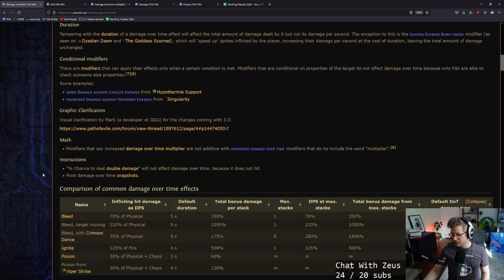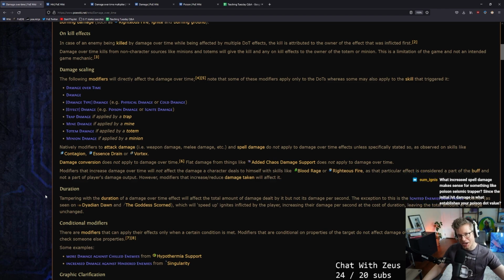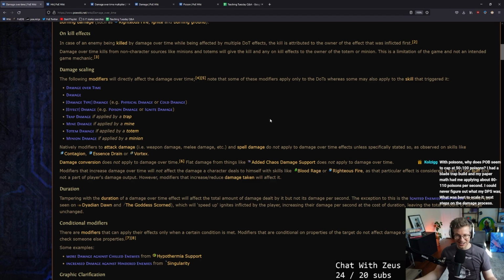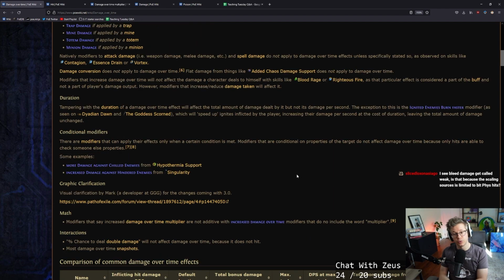Why does projectile damage not scale poison? Native modifiers to attack damage, something like that. Something that is specific to the type that is not the damage over time will only apply to the hit, right? So if it says weapon damage, projectile damage, melee damage, that is only going to go to the hit. That is not scaling just the raw damage type that will then turn into the damage over time. There are modifiers that can apply their effects only when a certain condition is met. Modifiers that are conditional on properties, as I was saying earlier, do not affect damage over time because only hits are able to check someone else's properties.